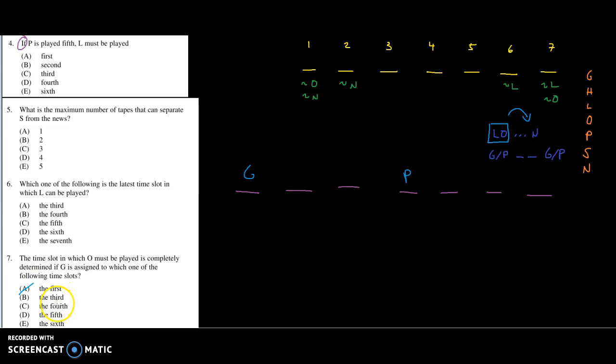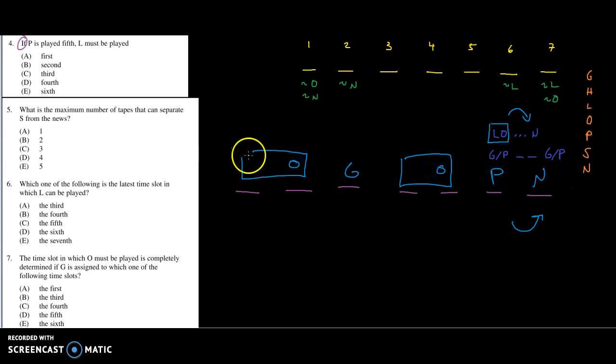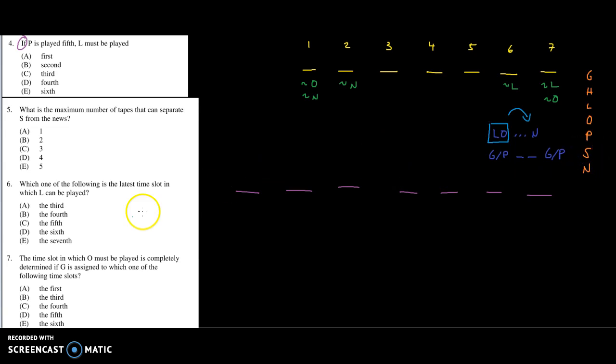What about the 3rd? Oh, actually, hold on a second. Let me do that again. What about the 3rd? Okay, so if I put G over here, let's see what happens. That means P has to go there. Well, it looks like we kind of have the same scenario, right? We've got a block of 2 and a block of 2, and there is a 3rd space where the N could go, and in either of these blocks, I could put O either over here or over there, and there wouldn't be any contradiction, any breaking of the rules. So, nope, O is not determined in that scenario. That's out.